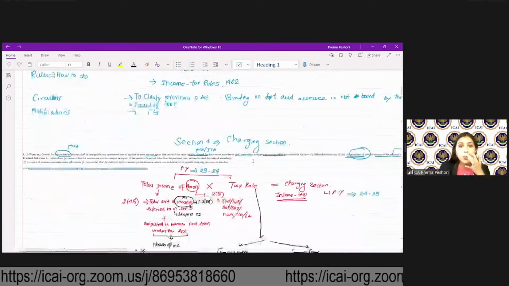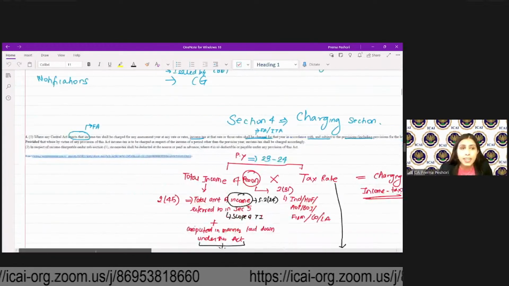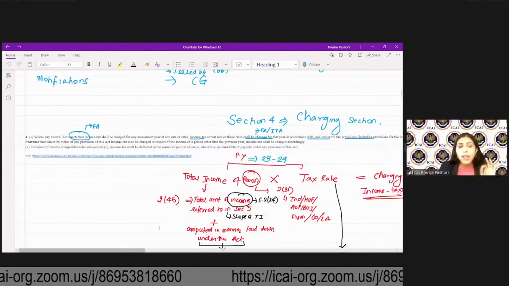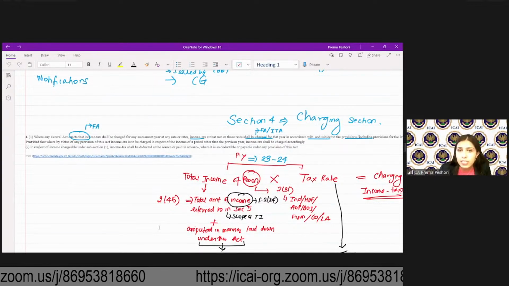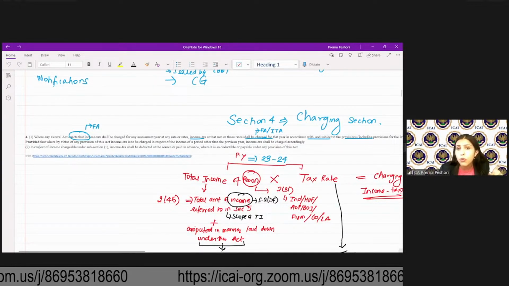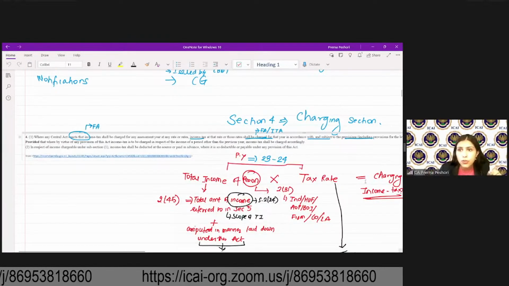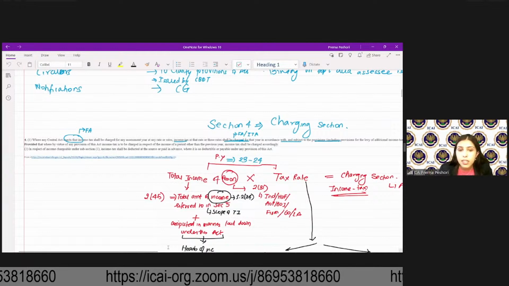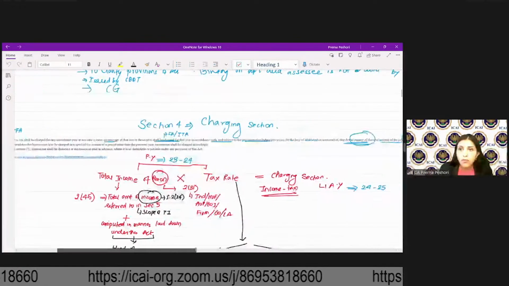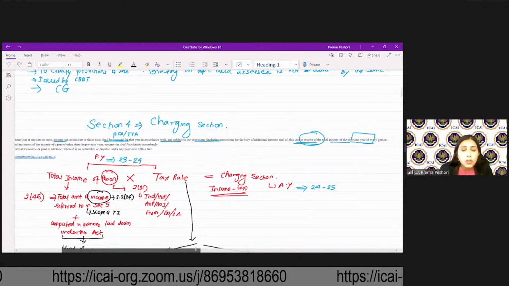So first we'll start with section 4. What does section 4 say, students? It says that where any central act enacts that income tax shall be charged for any assessment year at any rates, income tax at that rate or those rates shall be charged for that year in accordance with and subject to the provisions of this Act, for the levy of additional income tax in respect of the total income of the previous year of every person.